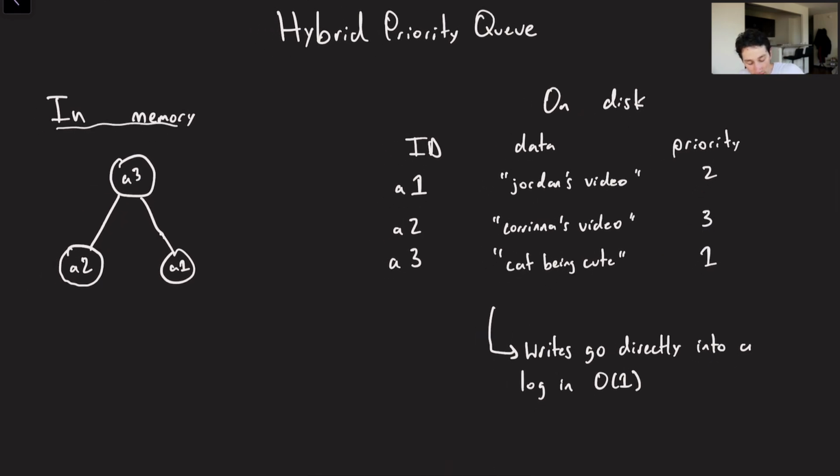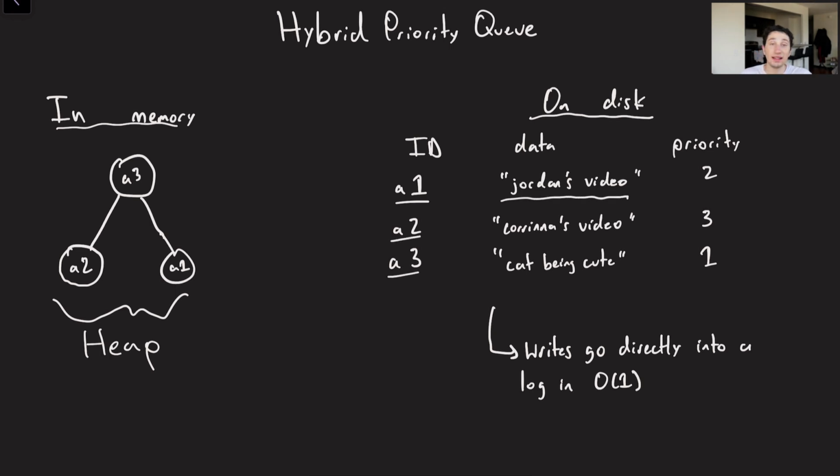In memory over here, we have a heap or a sorted list, whatever you prefer. And then over here on the right, on disk, we have something that almost resembles a write-ahead log, where as nodes come in, they get assigned some sort of ID based on their location. That should be super easy to do. We just order everything, pop it into the disk. Then in addition to the ID, we have the actual data. In reality, this is probably going to be pretty big because it could be something like a video frame or a small video chunk, or anything else that we might want to process asynchronously in the background. And then finally, of course, we have our priority.